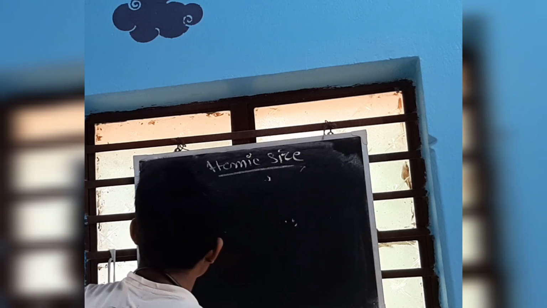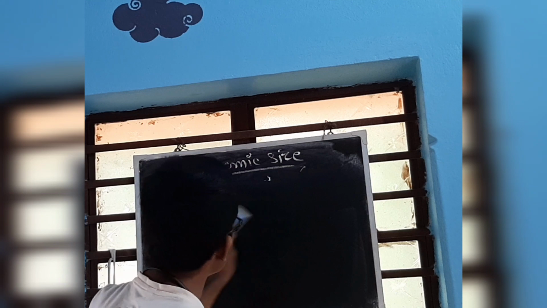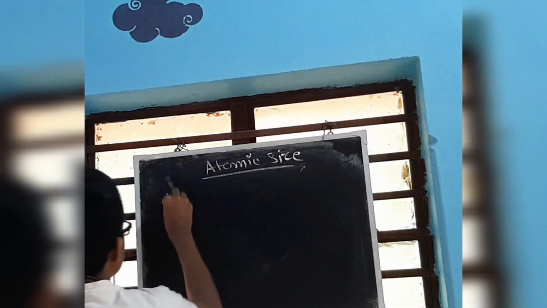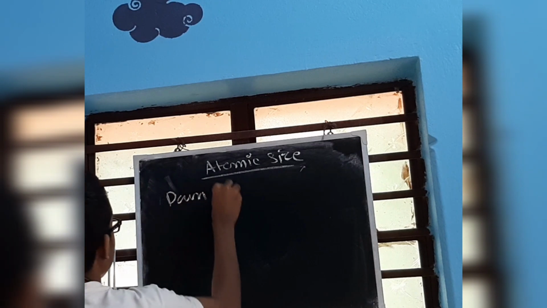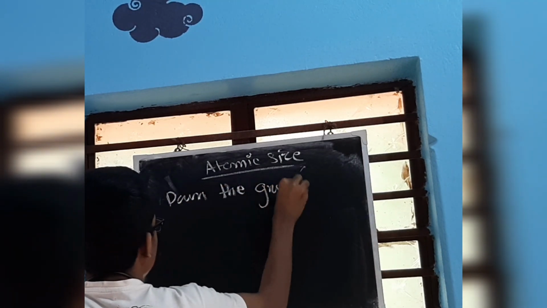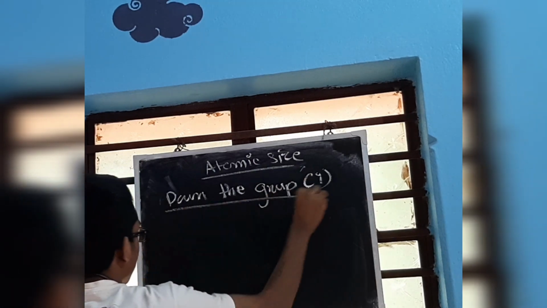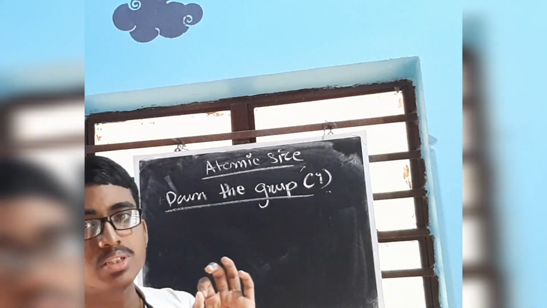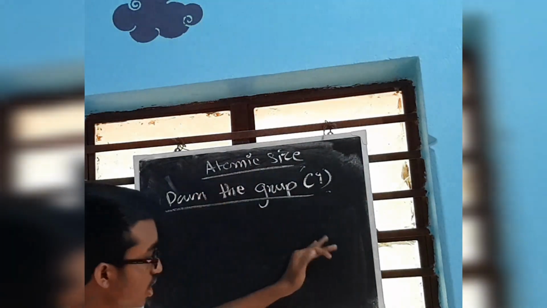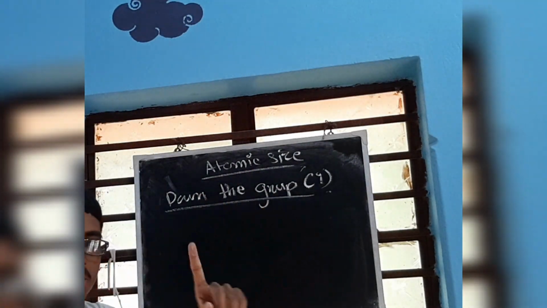Now what happens to the atomic size as you move from up to down the group? What happens? So down the group, that means you are moving from up to down, whatever you say. Down the group. So I have already said that whenever there is an increase on either this side or this side, then the opposite has to decrease.